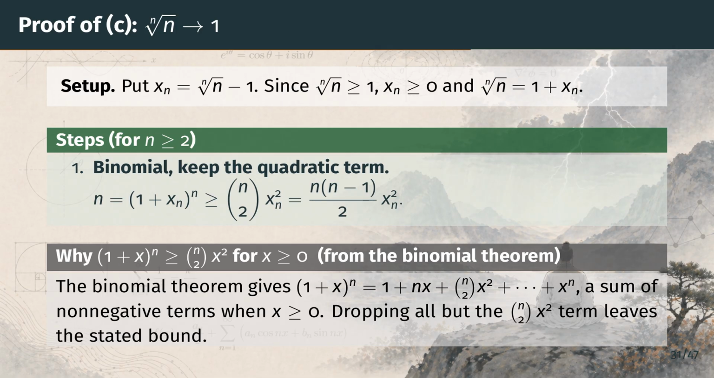The binomial theorem writes 1 plus x raised to the nth power as a sum over k of n choose k, times x to the k. When x is non-negative, every term in that sum is non-negative, so the whole sum is at least any single term we choose to keep. Here we keep the k equals 2 term, and that gives the bound on the slide.